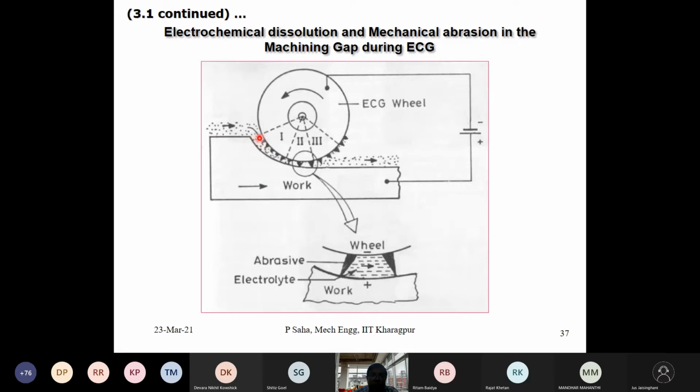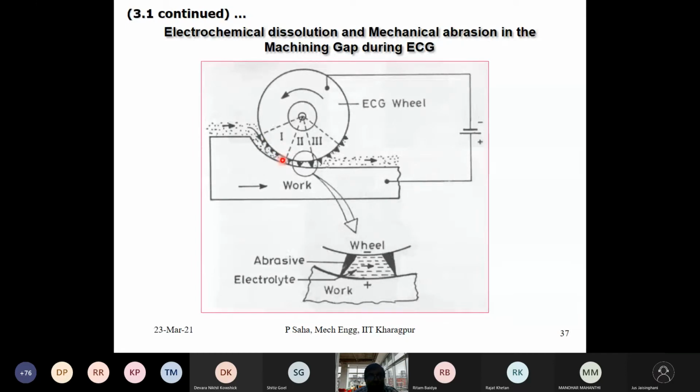which are dark brown in color, in very fine particles, so slowly this clean electrolyte will become turbid and take on a brownish color. If the concentration is too much, it will be a muddy kind of surface like this. Whatever the color or composition may be, that is fine so long as material removal is concerned. But because of the presence of this concentration of reaction products towards the end of this phase 1, you see the gap has reduced.